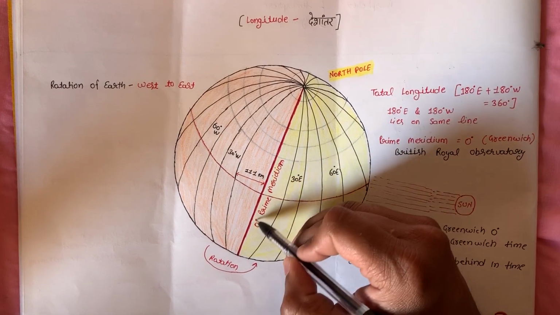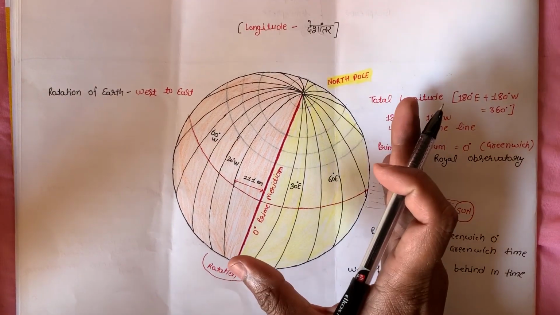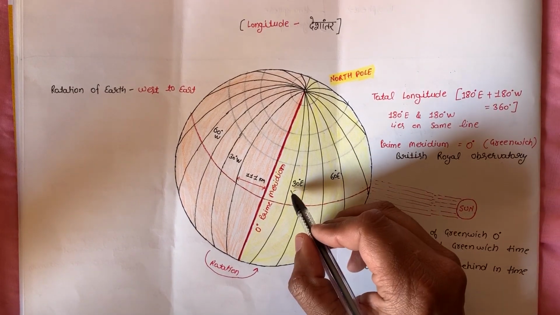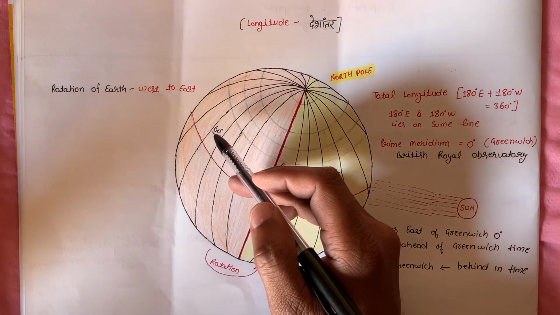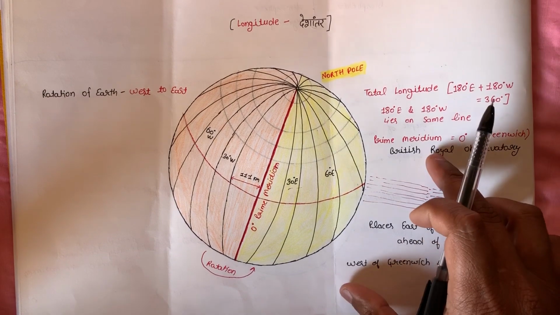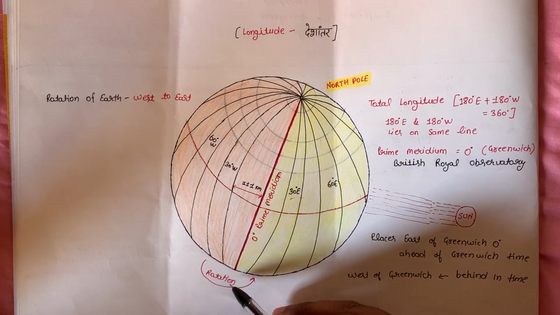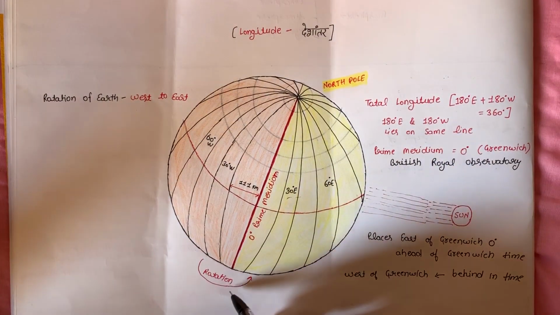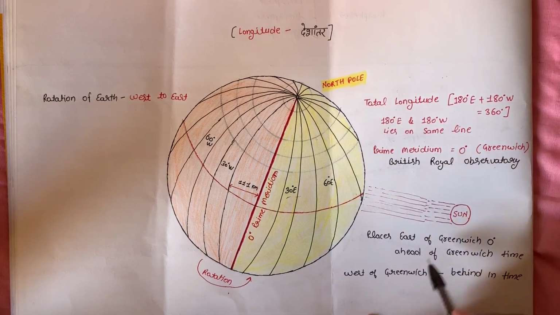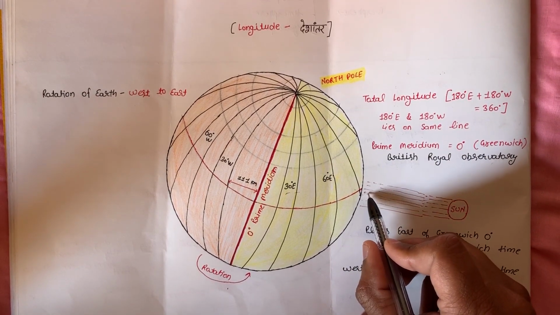The prime meridian, the 0-degree longitude, and the 180-degree longitude divide the earth into two hemispheres. In the east we have the eastern hemisphere, and in the west we have the western hemisphere. Longitudes are very important to know the time of a place. As we know, our earth rotates from west to east. So if we look at the sun, the sun rises in the east first.